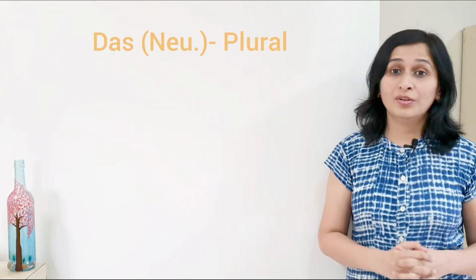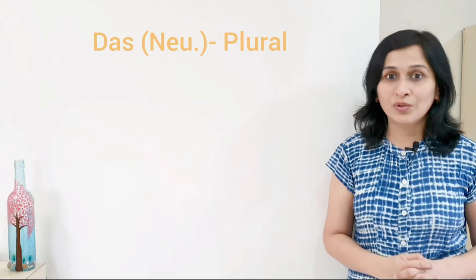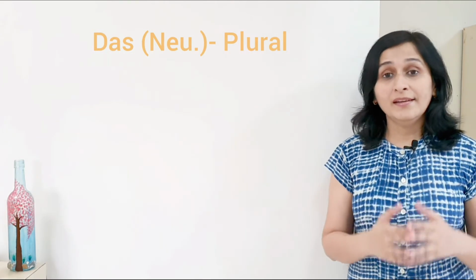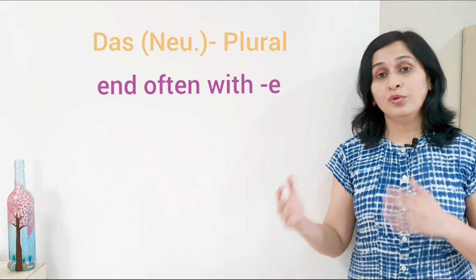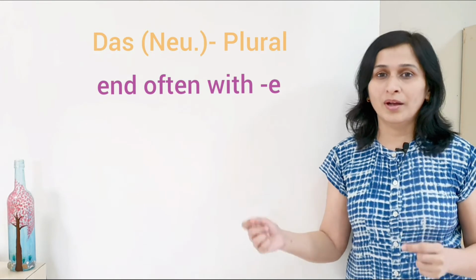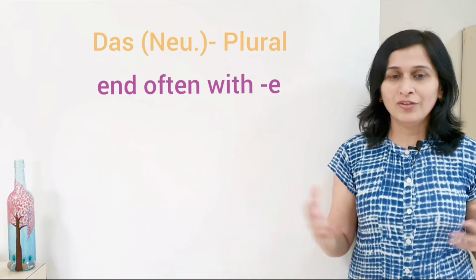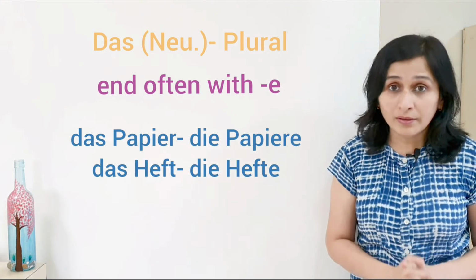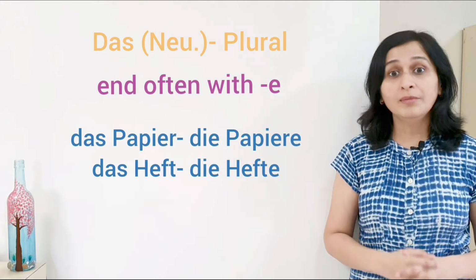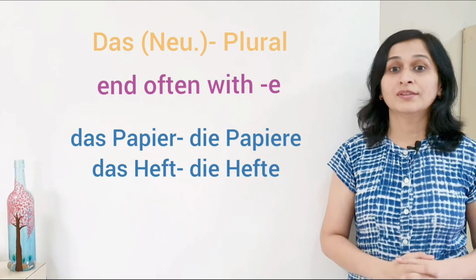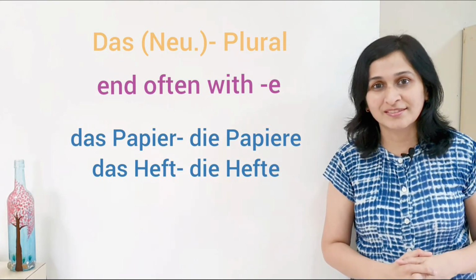Let's move on to the plural of neuter nouns. Neuter Artikel ist das. Sächliche Nomen enden oft mit e im Plural. Neuter nouns end often with e in plural. It's just like plural of masculine nouns. Zum Beispiel das Papier, paper, die Papiere. Das Heft, notebook, die Hefte.